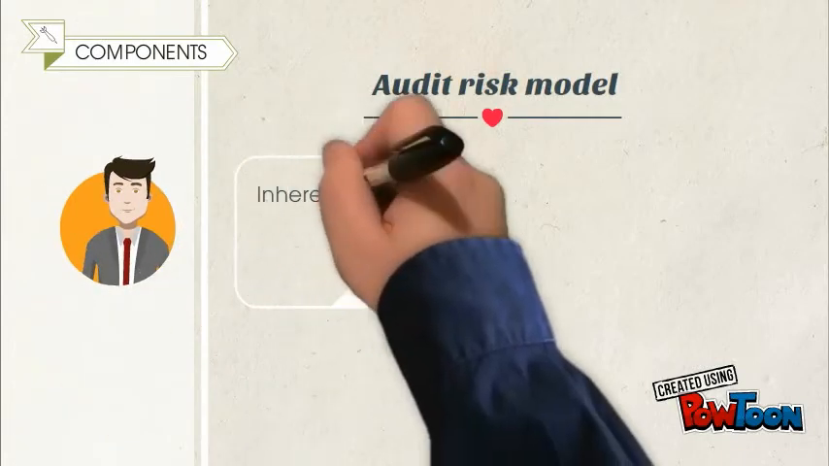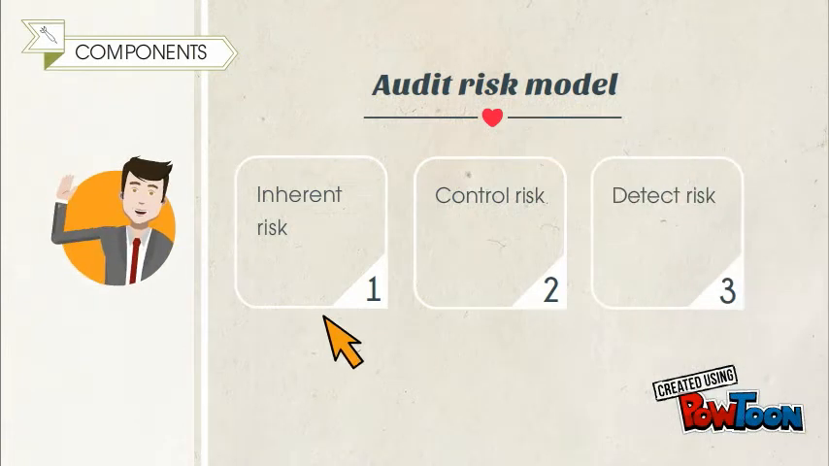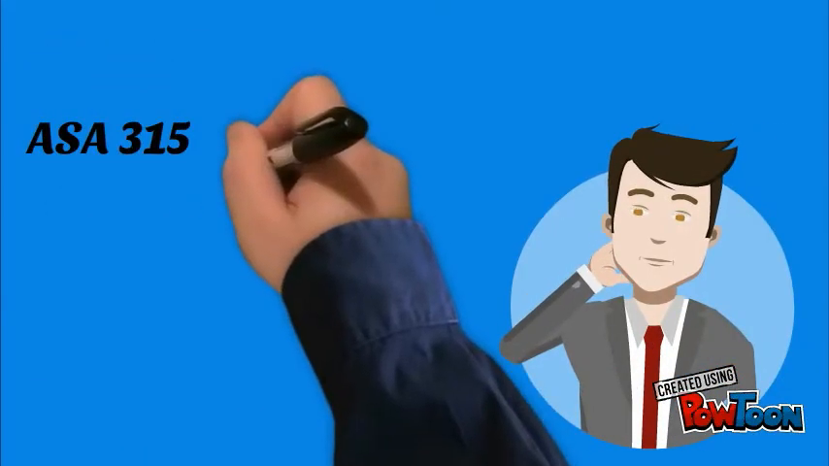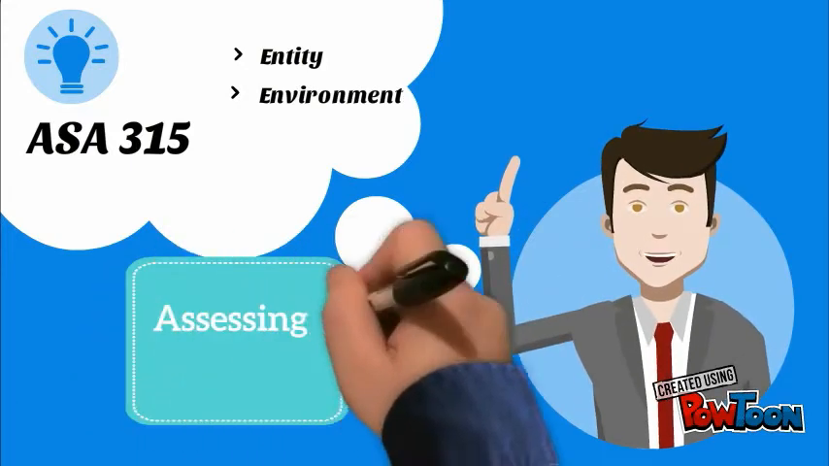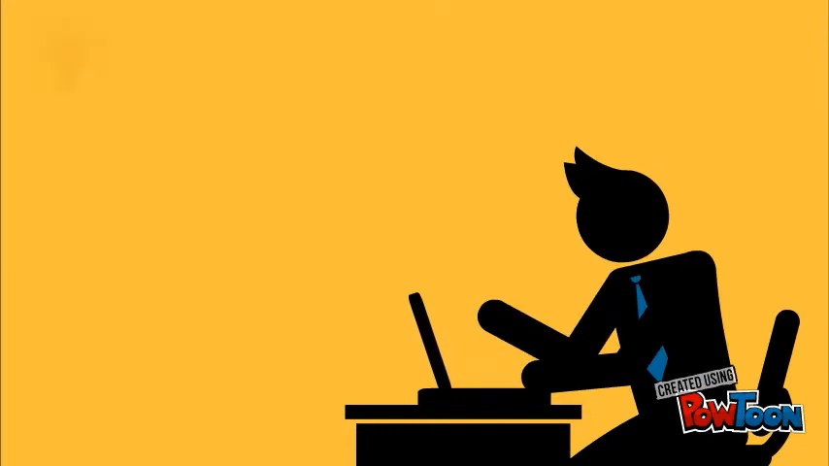For this, he needs to look at the components of audit risk. Audit risk is a function of inherent risk, control risk, and detection risk. Inherent risk and control risk are assessed by the auditor, whereas detection risk is controlled by the auditor. As per ASA 315, the auditor needs to understand the entity and its environment before assessing inherent and control risk. It allows the auditor to identify and assess the risks of the entity and ultimately determine the appropriate audit strategy he must use.